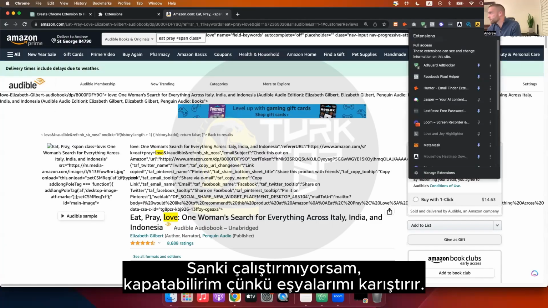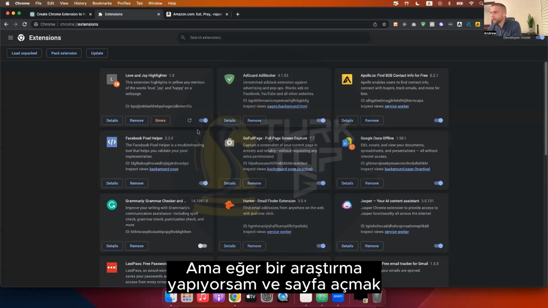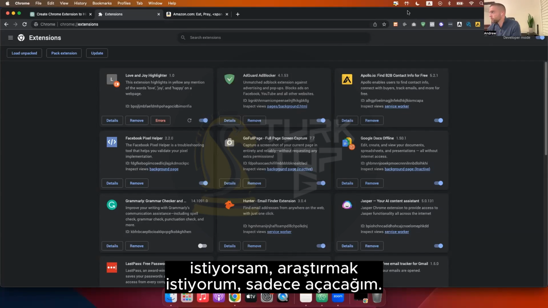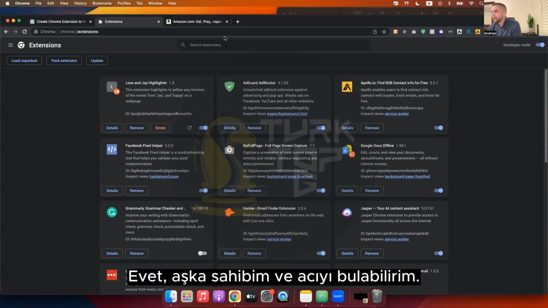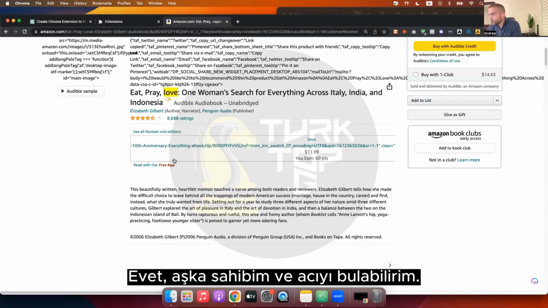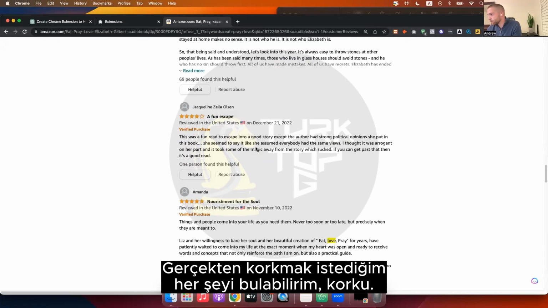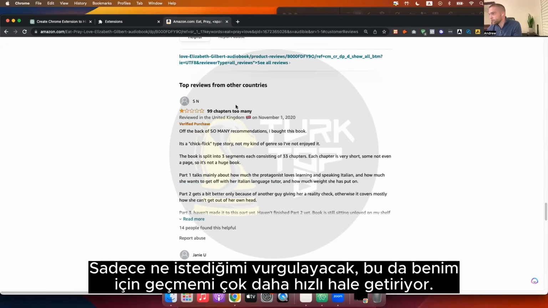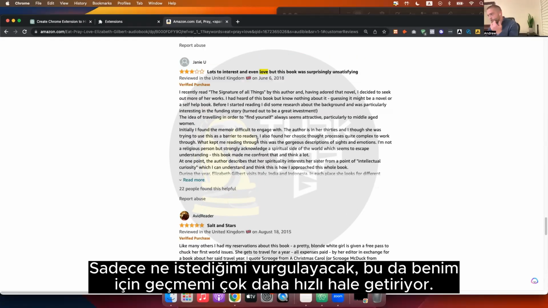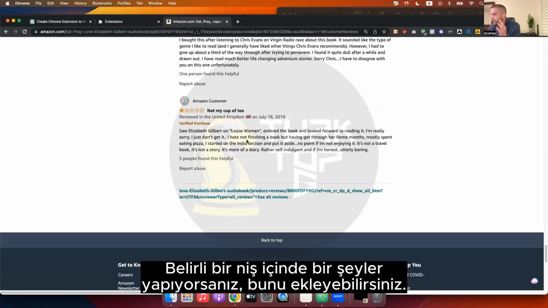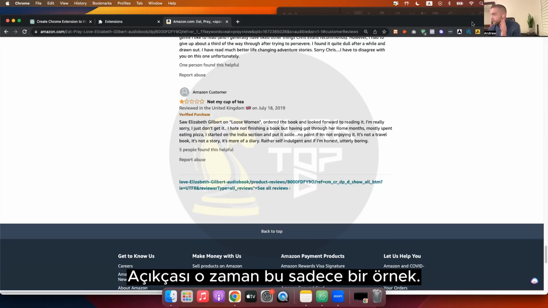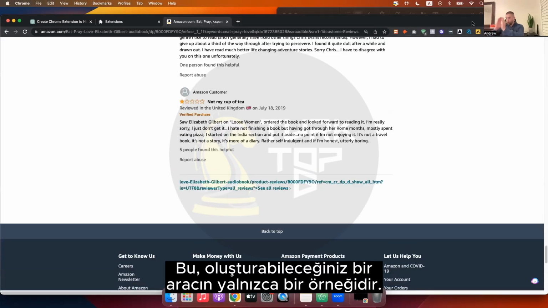I can go in and turn off this extension every so often. Like if I'm not running it, I can just turn it off because it will mess with my stuff. But if I am doing research and I'm on a page where I want to research, I'll just turn it on and search around. Yeah, and I've got love, and I can find pain. I can find anything I really want. Afraid, fear. It'll just highlight what I want, which makes it way faster for me to go through and filter through things. If you're doing stuff in a specific niche, you can add that.